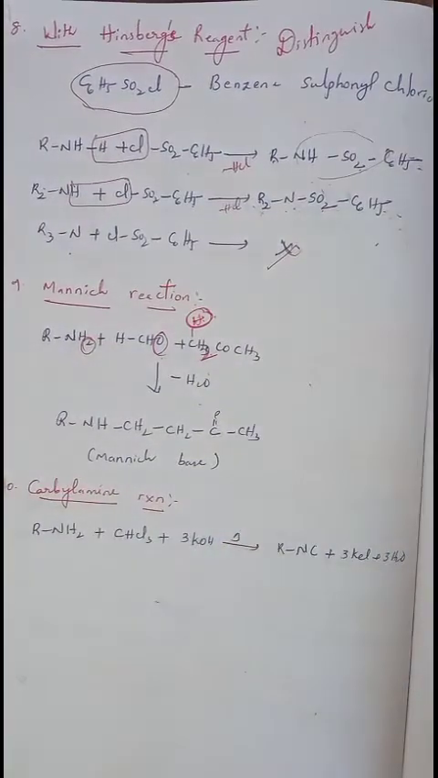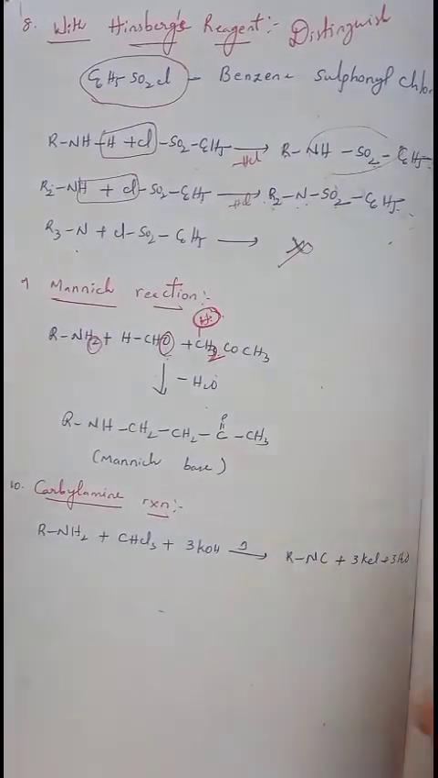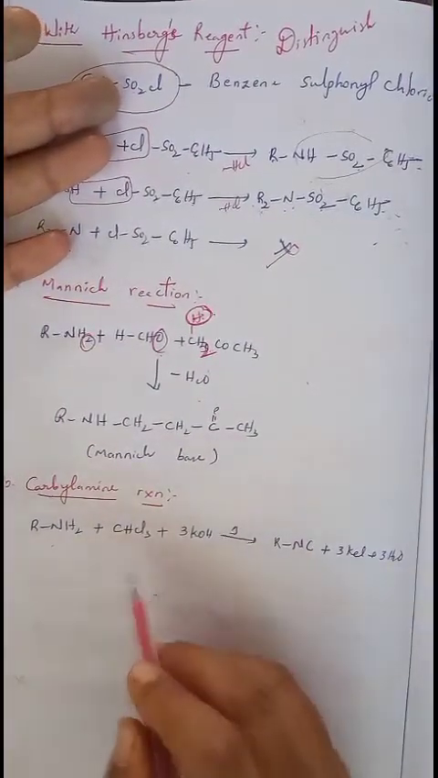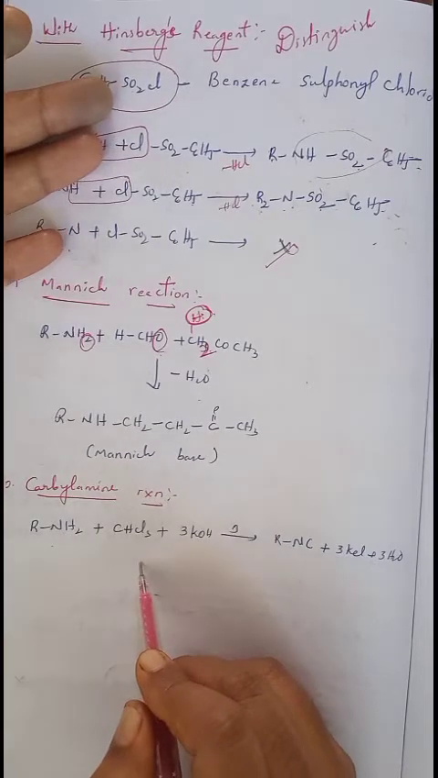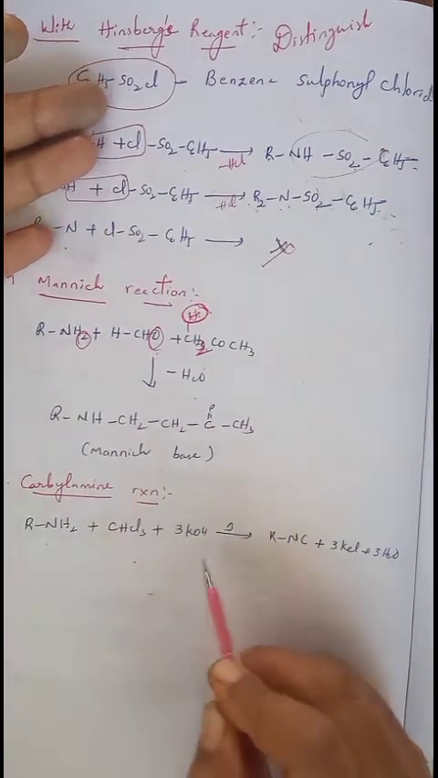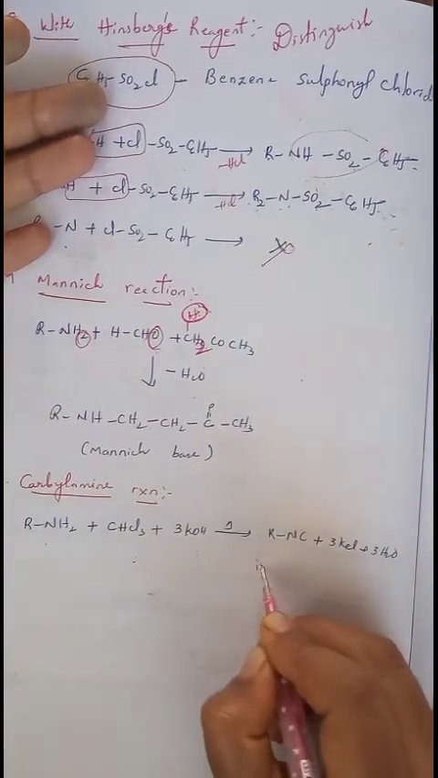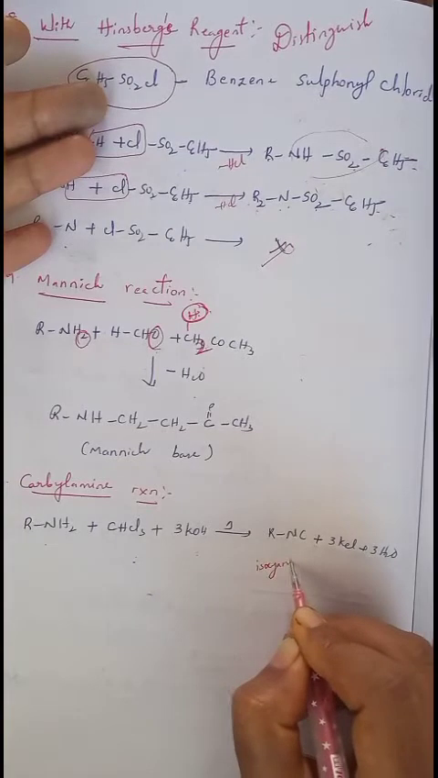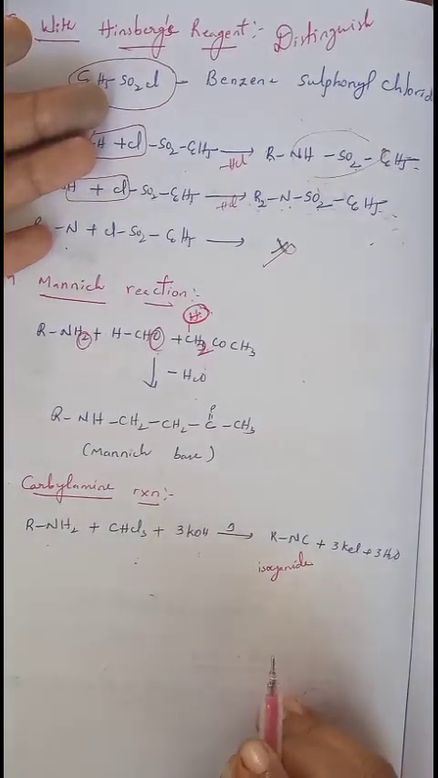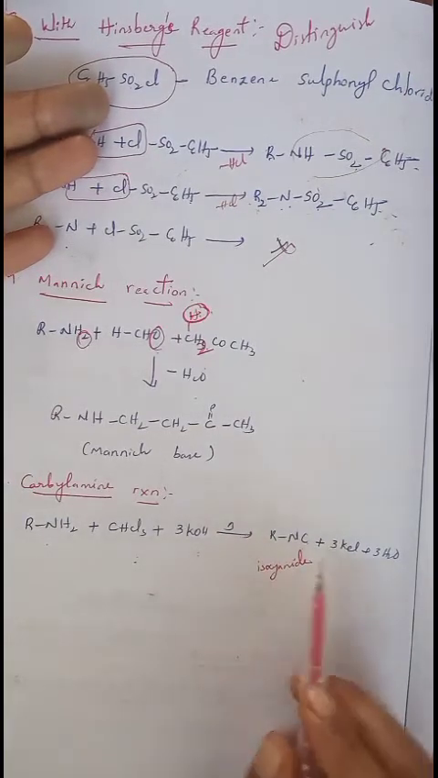Next one, carbylamine reaction. Even this is a very important reaction. Carbylamine reaction is also a most important reaction. When primary amine reacts with chloroform, CHCl3 is nothing but chloroform, in KOH on heating, it can be converted into isocyanides. This is isocyanide, with a bad, offensive smell.